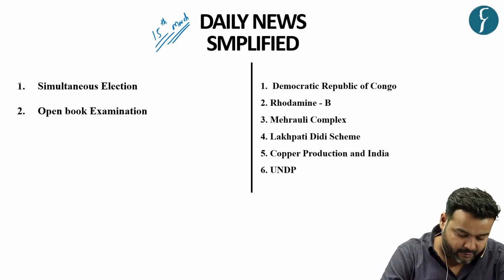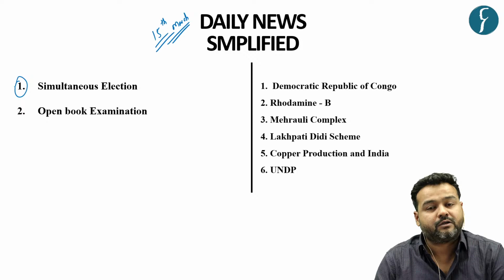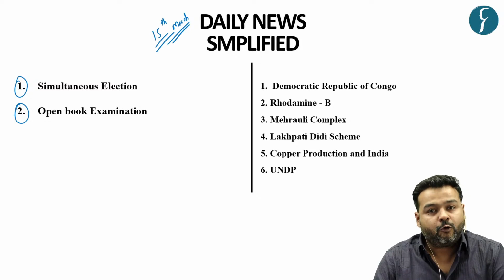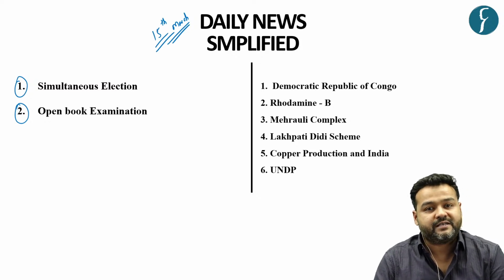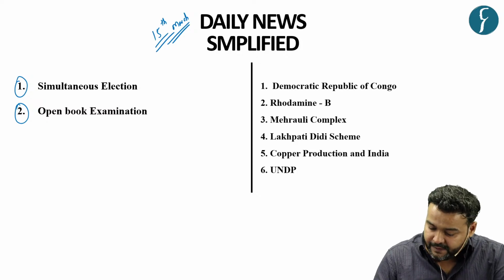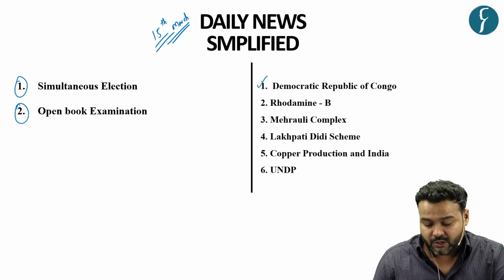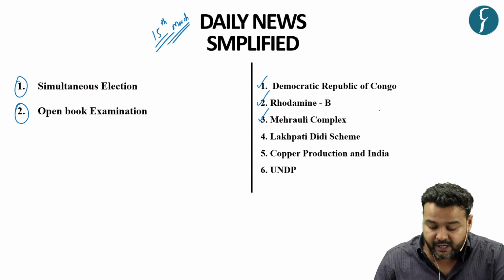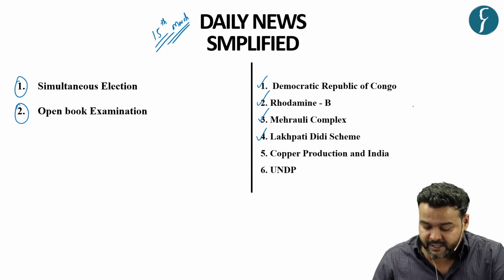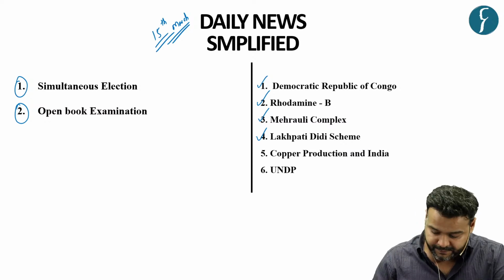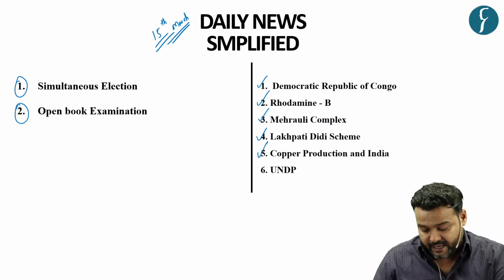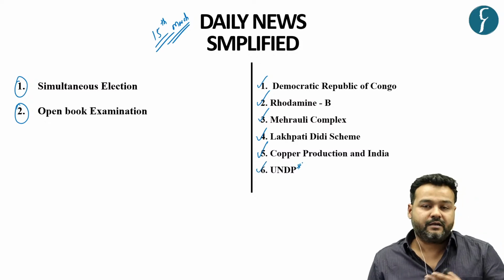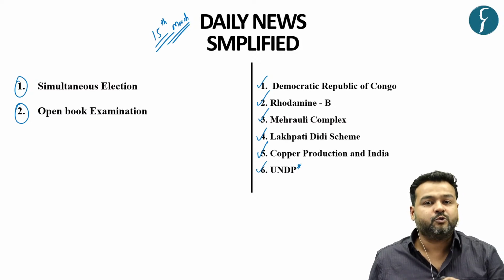First is mains, where we are going to take recommendations of the Ramnath Kovind panel on simultaneous election. Secondly, we will take topic of open book examination as being mooted by CBSE recently. For prelim section, we will be taking a map-based question on Democratic Republic of Congo, Rhodamine B, Mehrauli Complex of Delhi, government's ambitious scheme of Lakhpati Didi, then copper production landscape in India, and there are 2 important reports published by UNDP, so we'll be looking at a brief summary of those reports also.